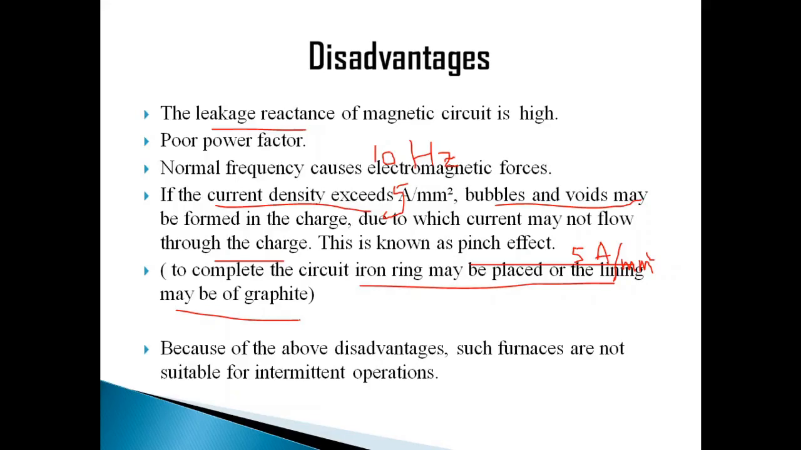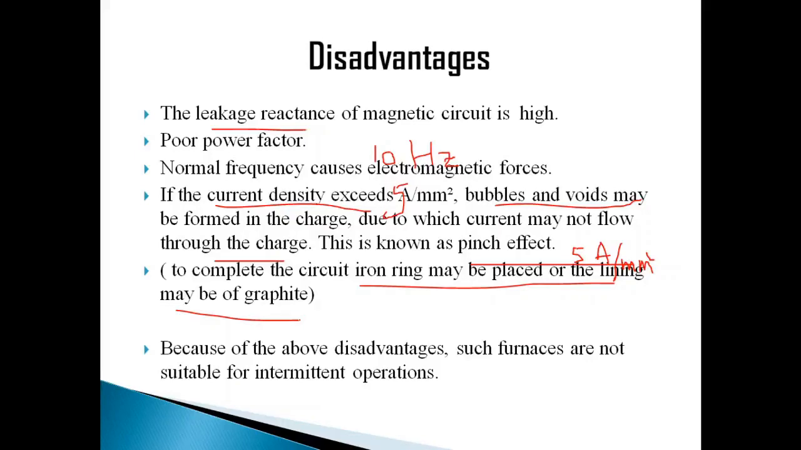So these are some of the drawbacks. It will increase the cost, right? Because of these disadvantages, such furnaces are not suitable for intermittent operations. Intermittent operation is nothing but operating it for a fraction of a minute, stopping it, and again turning it on. So turning on and off, on and off. This is called intermittent operation. This is not possible because it takes some time to heat up, so there will be losses. So this cannot be used for an intermittent operation system.